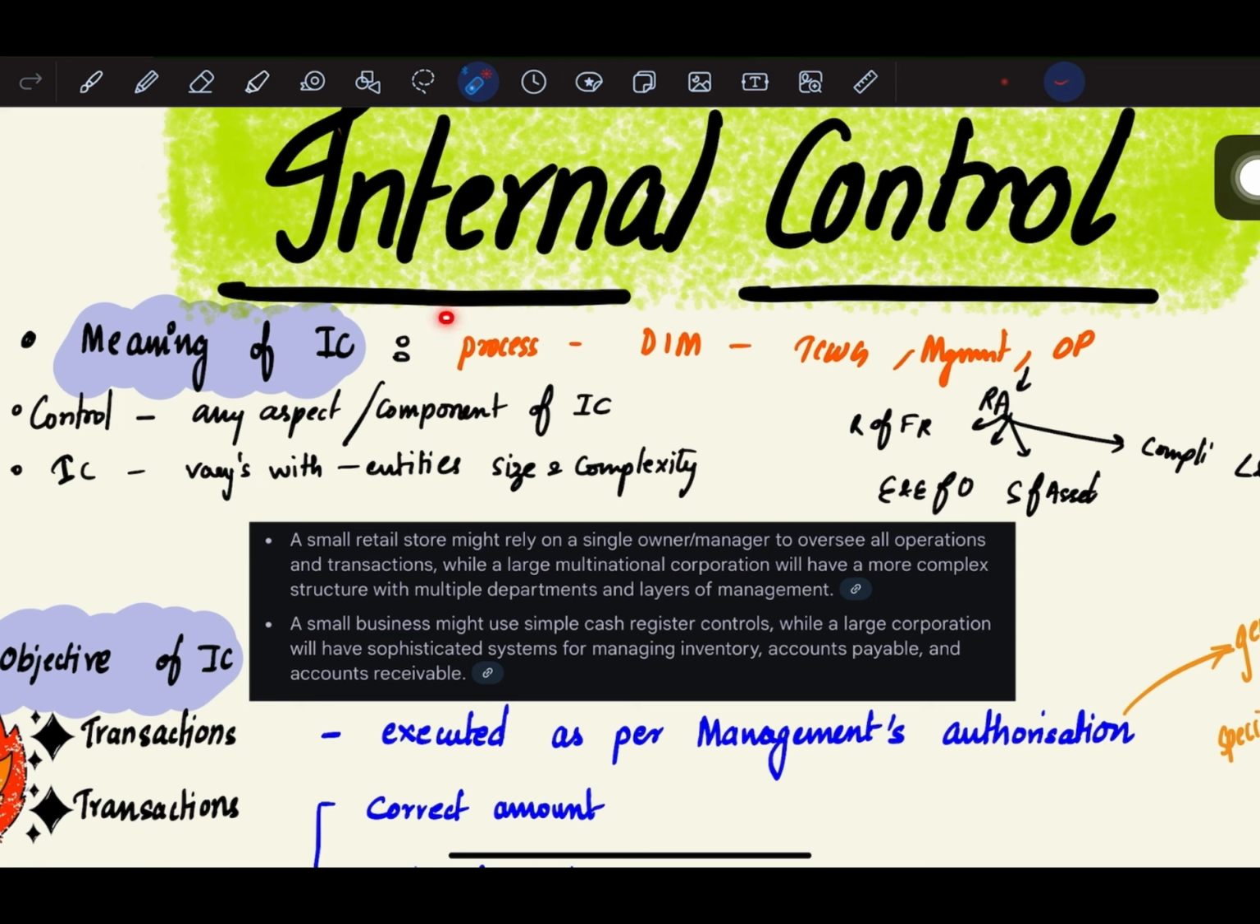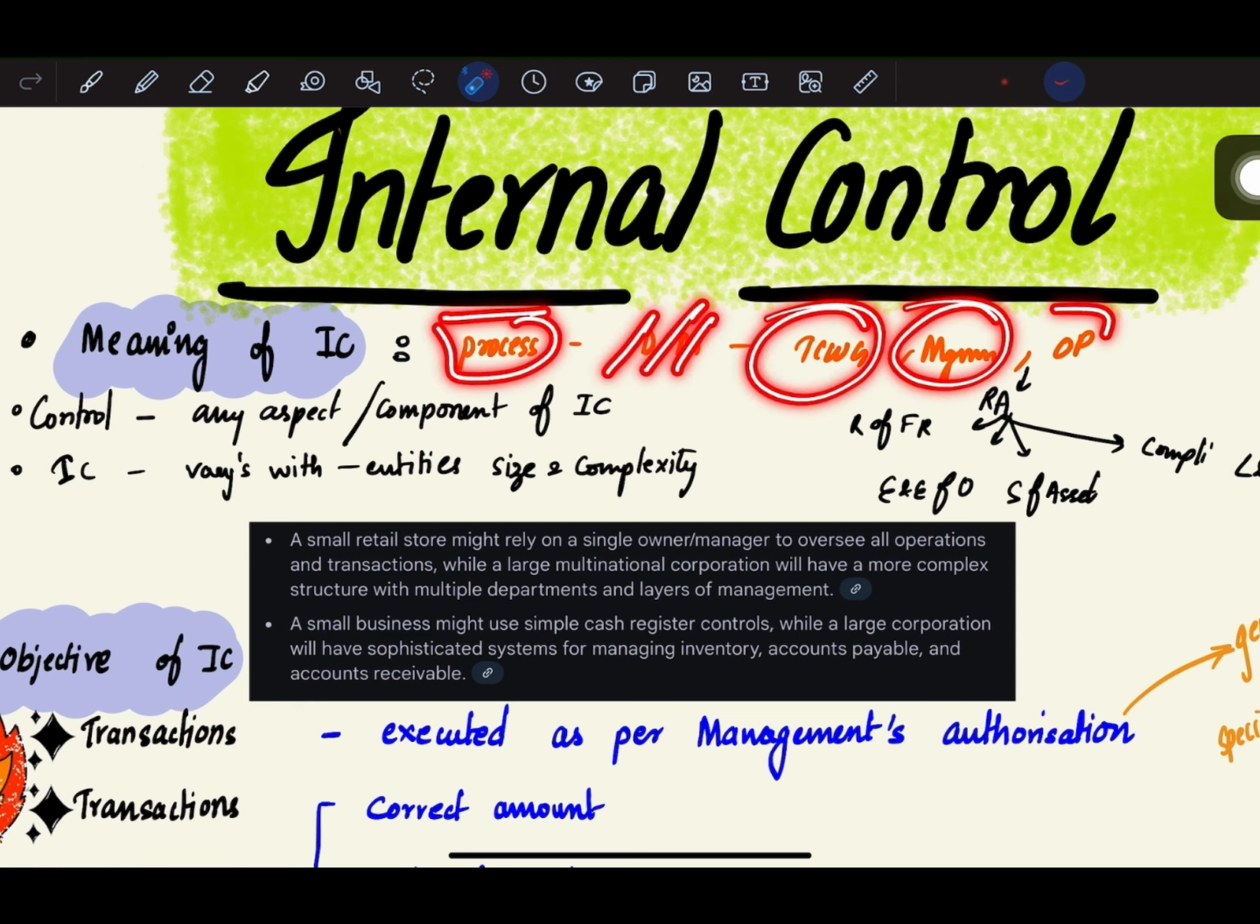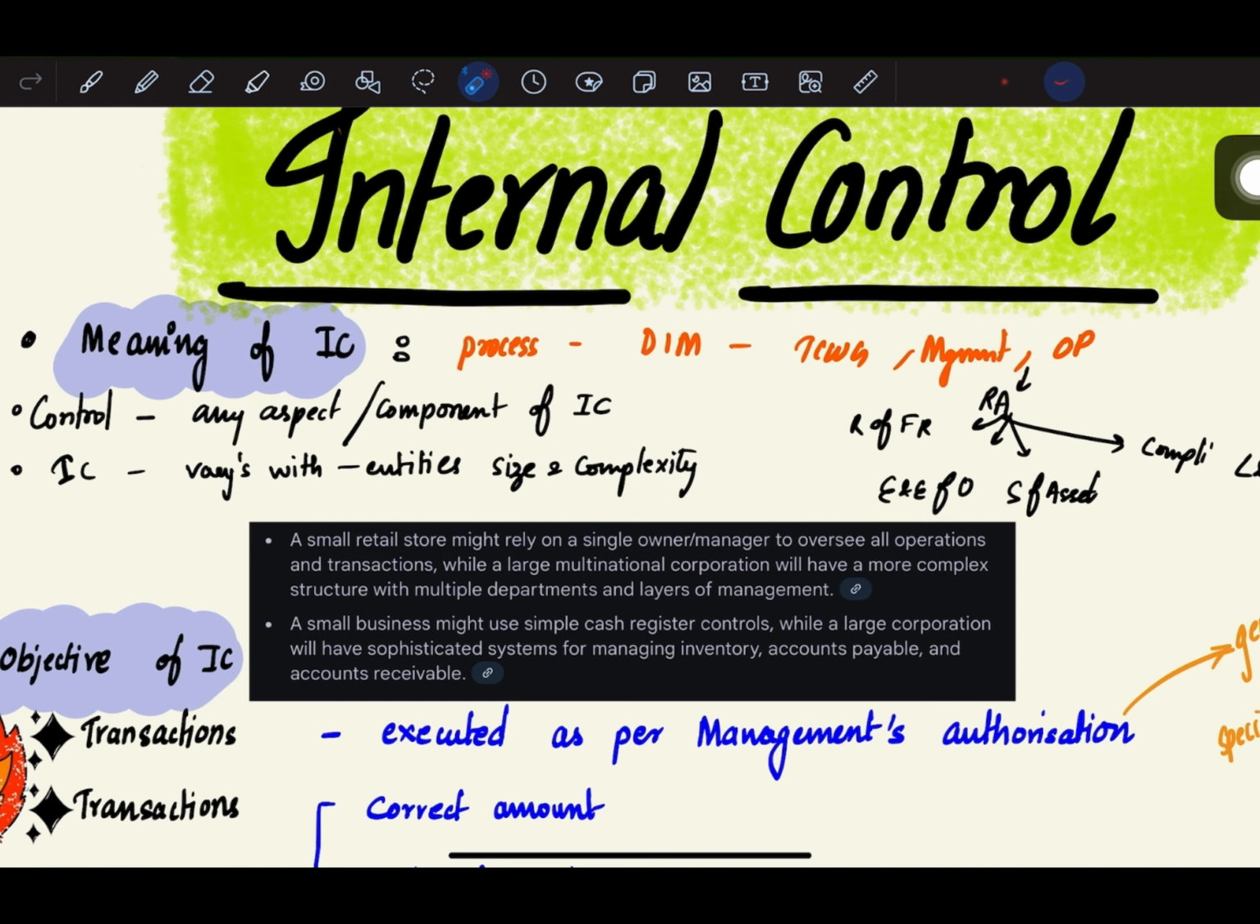So internal control is the process that is designed, implemented and maintained by TCWG, management and other personnel to obtain reasonable assurance. So basically, it is a process that is designed, implemented, and also maintained by whom? TCWG, management and other personnel to obtain reasonable assurance with regard to reliability of financial reporting, effectiveness and efficiency of operations, safeguarding of assets, and compliance with law and regulations. So basically, it is a process to obtain reasonable assurance regarding these areas.